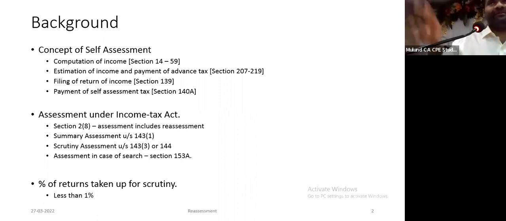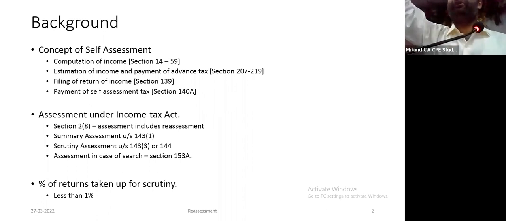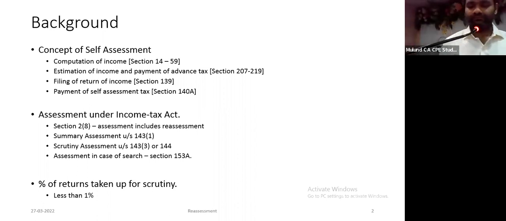So there's a summary assessment, there's a scrutiny assessment under 143(3) and 144. And in case of search, if the search has happened prior to 1st of April 2021, then the assessments are to be completed under section 153A. Searches happening after 1st April 2021 are now governed by the reassessment provisions. There is no separate provision for assessment in pursuance of search. It's now governed by the same section 148.